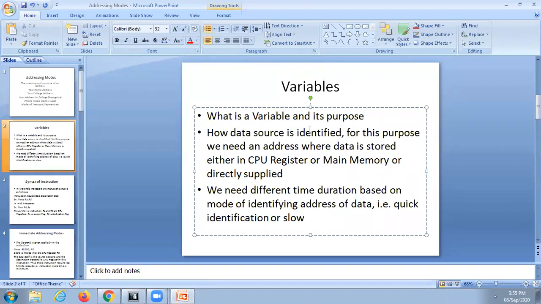So that we can easily mingle, understand, and handle the situation. That's why variables are introduced to store the data, but in between there is an address linked with that. Next, how data